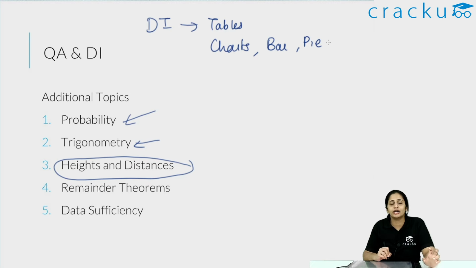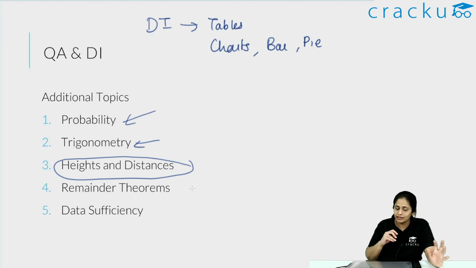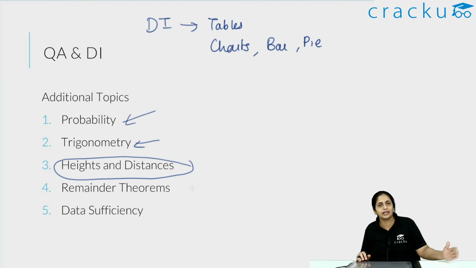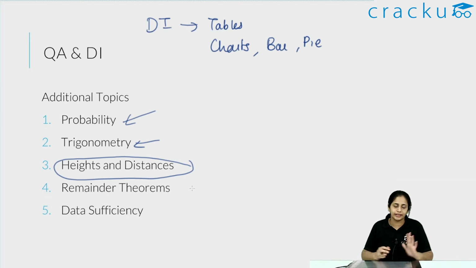So just make sure that you are very comfortable with reading different types of charts, reading bar charts, line charts, pie charts, converting them into tables. Once you have your table, it is basically table manipulation to get to the result. When it comes to DI, just remember you need enough space on your A4 sheet paper to draw a table, and then you have to convert whatever is given in that DI set into a table and find out what information is needed based off of that table. That's all that is there when it comes to DI as such.